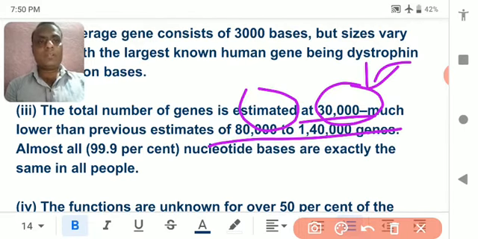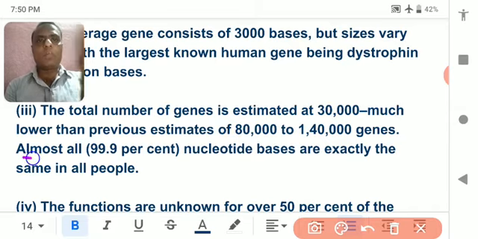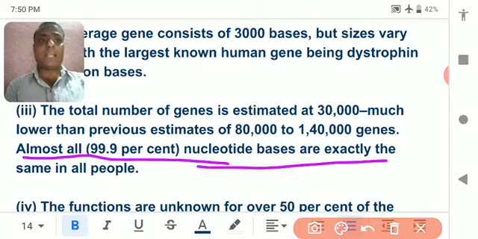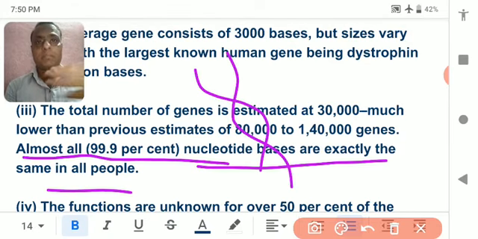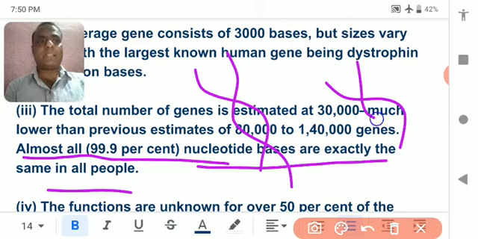So see here, a very important line: almost 99.9% of nucleotide base pairs are exactly the same in all human beings. Suppose I and you, what is common between us? All the chromosomes present in me and all the chromosomes present in you have the same base pairs.